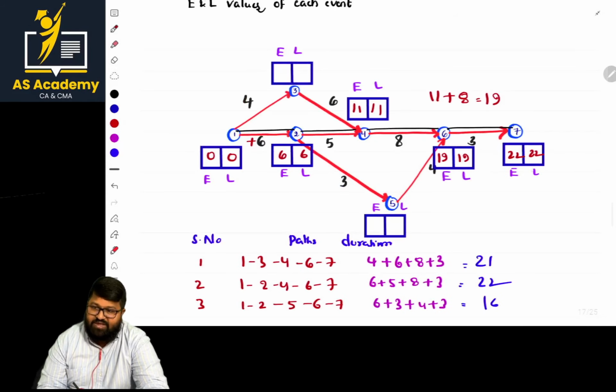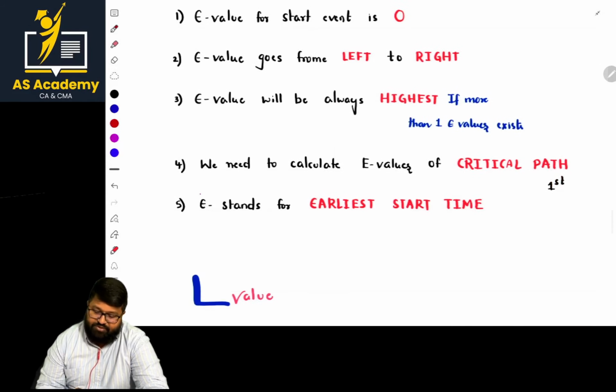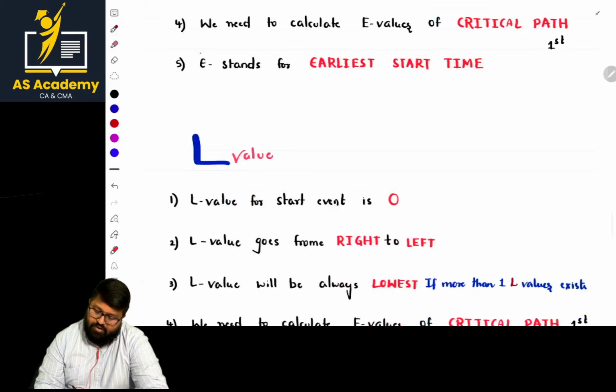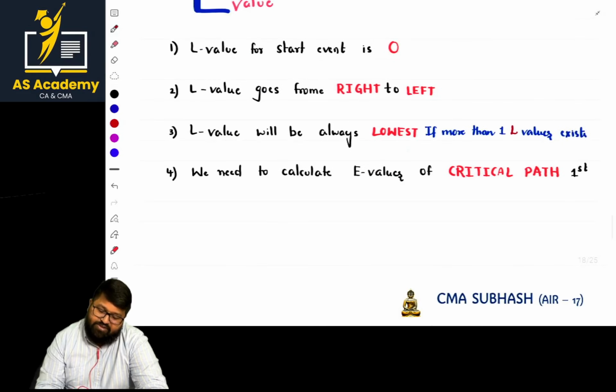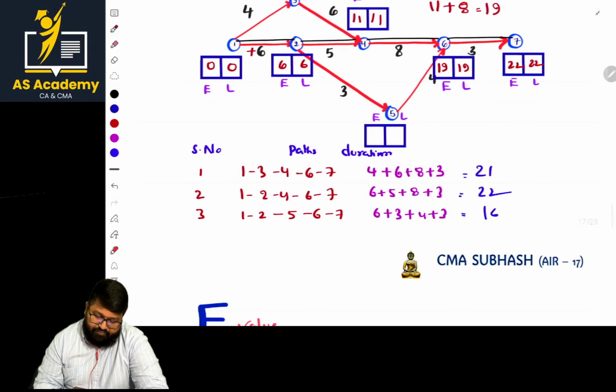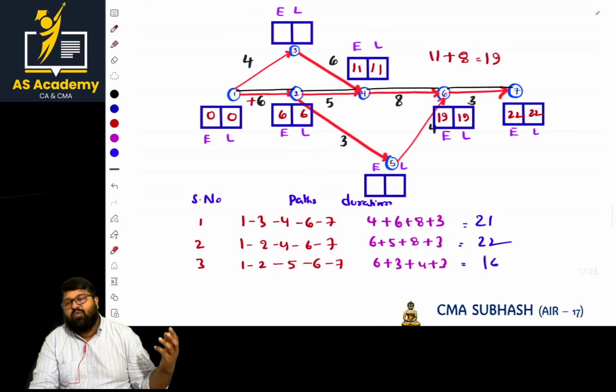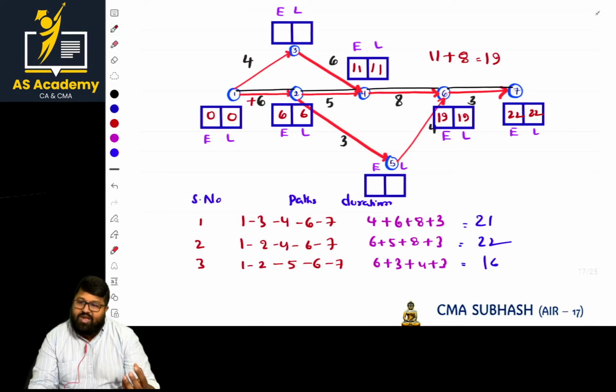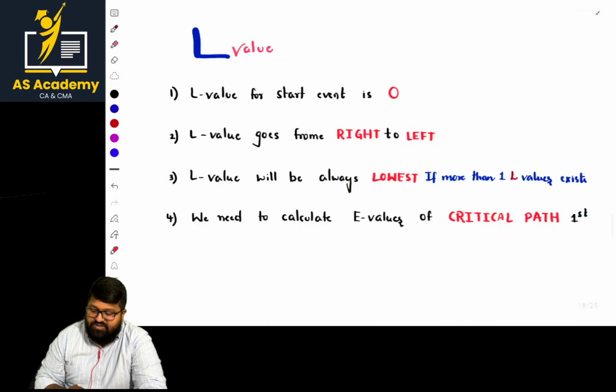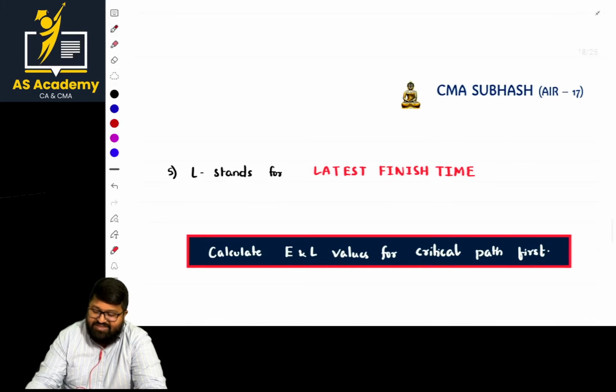At the end, that will be the project duration. Next, the L value will always be the lowest if more than one alternative path is there. For the E value, we calculate the critical path first. That's the basic rule. And one more thing: at the end event, whatever E value we have will be the same for the L value also. That is fine. So what is the meaning of L? Latest finish time.